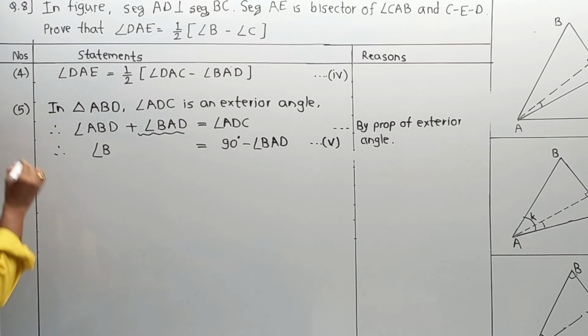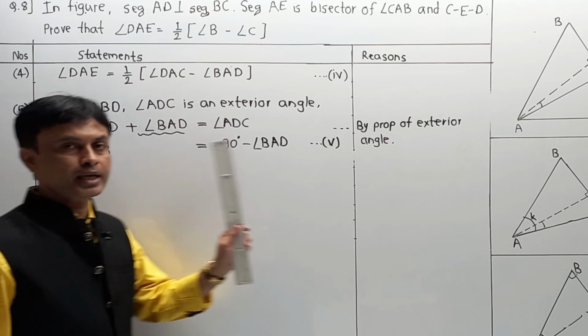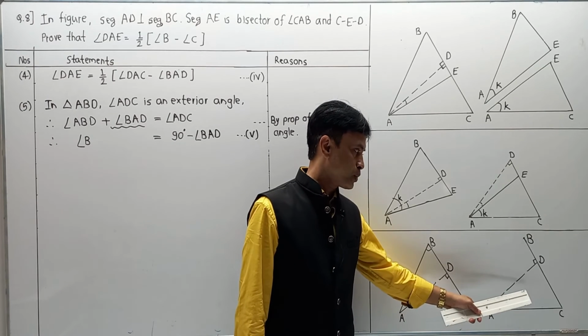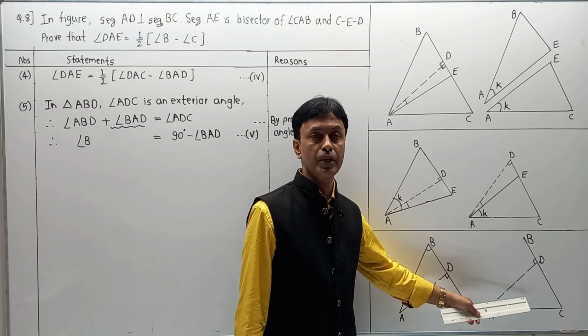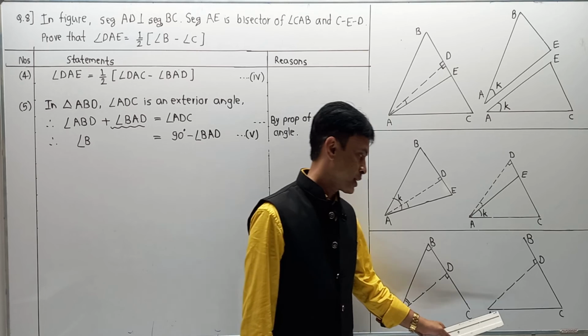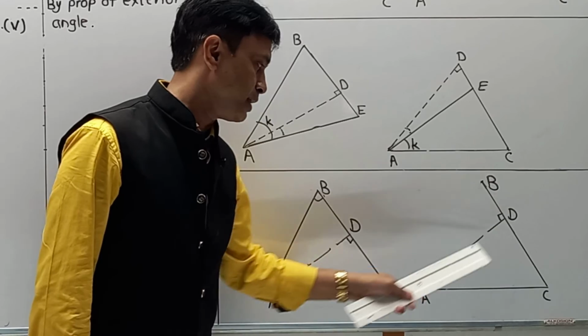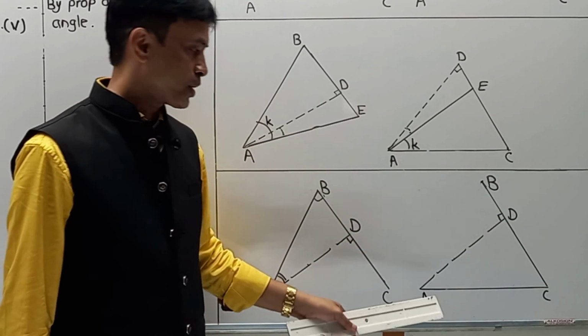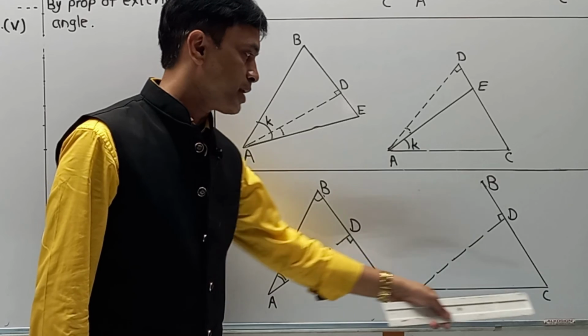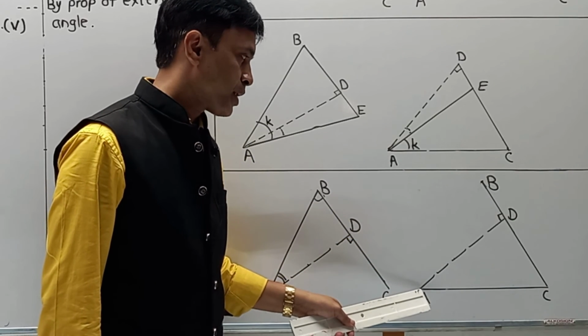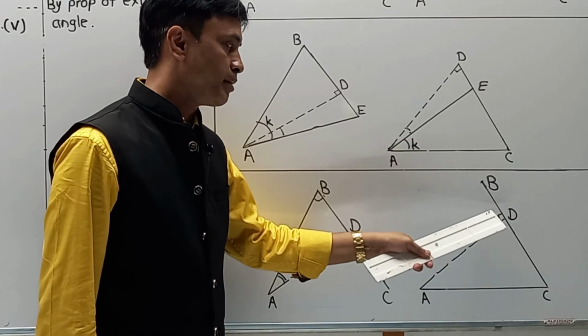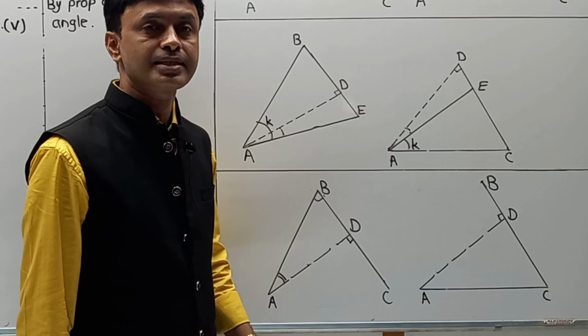In the similar way, we are going to write the 6th part over here, but again observe the triangle. Now here we are going to again take the property of exterior angle, but which triangle? The name of this triangle is ACD. For triangle ACD, our angle ADB, which is 90 degrees, acts as exterior angle.